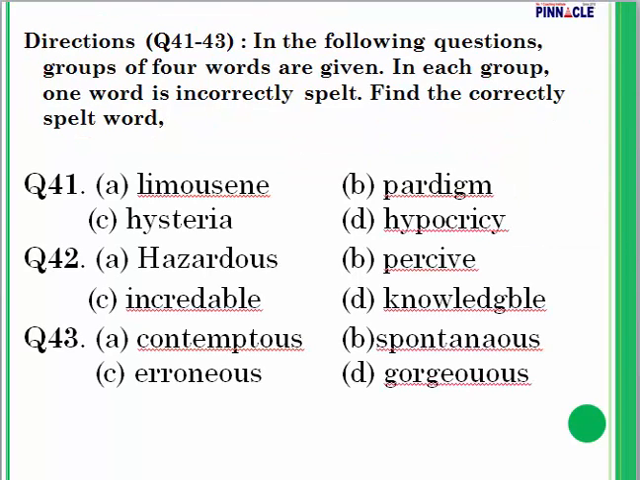Question number 41 to 43. In the following questions, groups of 4 words are given. In each group, one word is incorrectly spelled. Find the correctly spelled word.